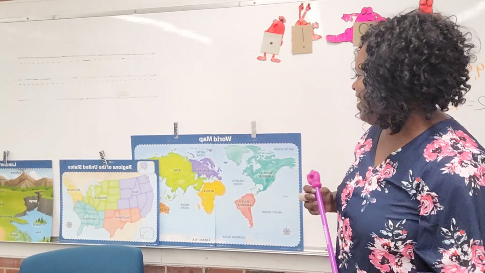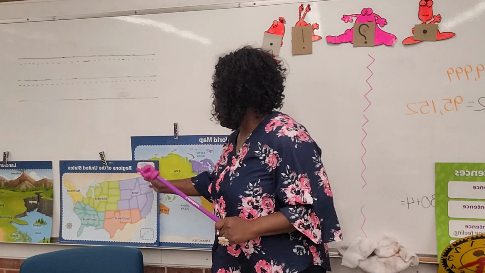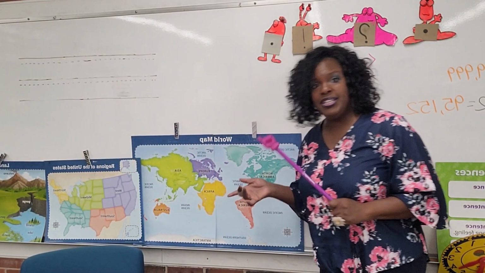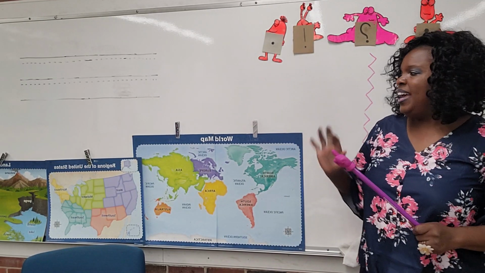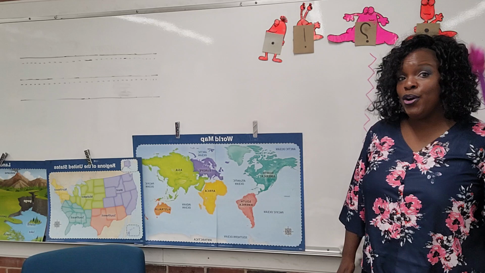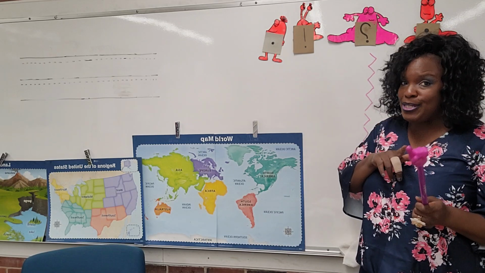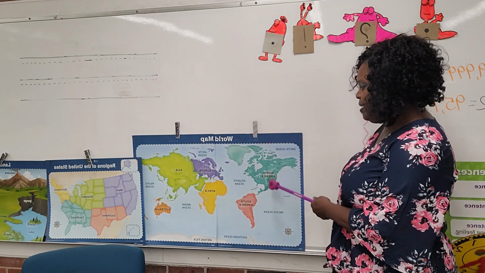Welcome back to history. We're going to quickly review our continents and oceans, and then we're going to review our regions. There are 5 of them, super simple, and I've got something else to show you. And then we're going to learn some more landforms, because we talked about a couple of landforms yesterday. We're going to learn some more today. So we're going to quickly go through our continents and oceans.